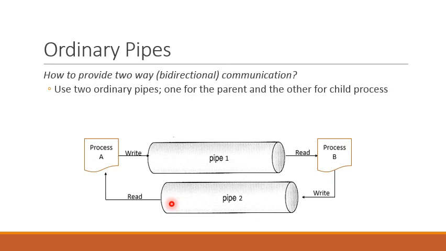This way we have to use two pipes to provide bidirectional communication between a parent process and a child process.